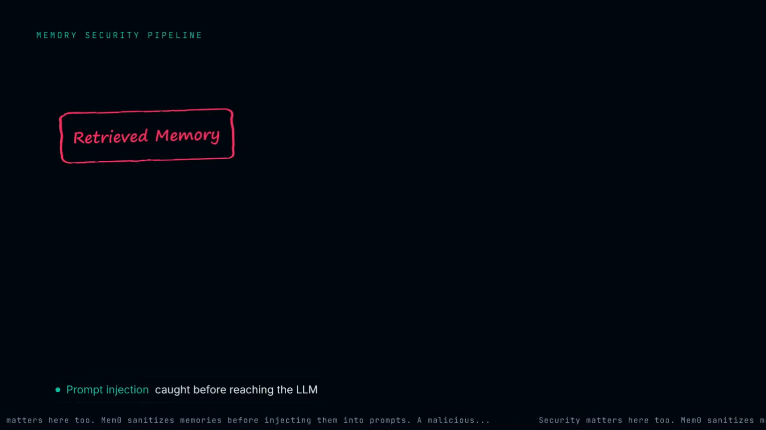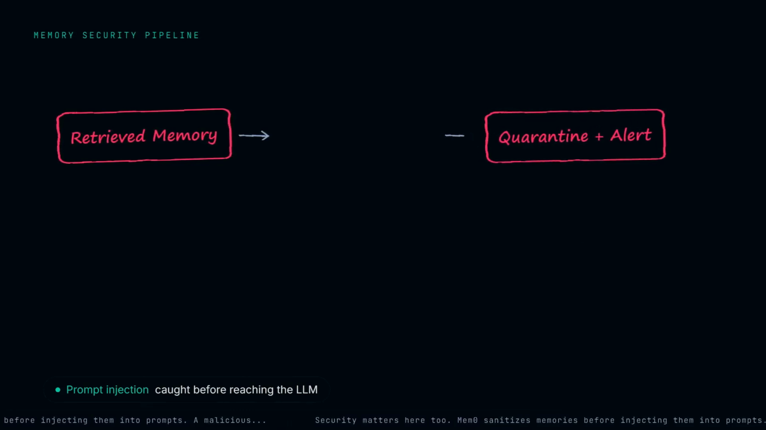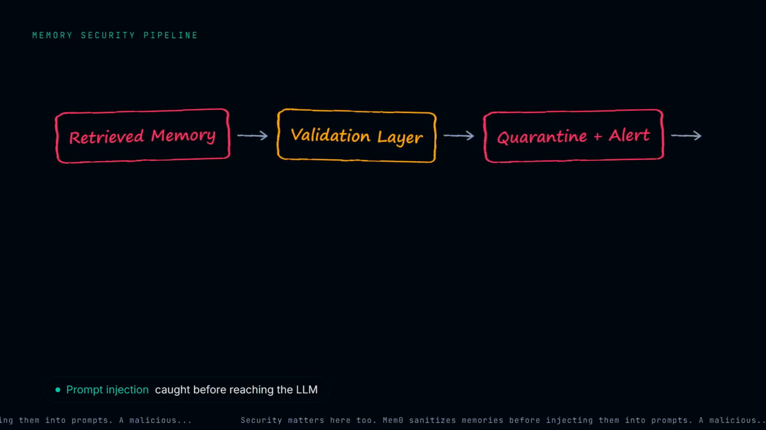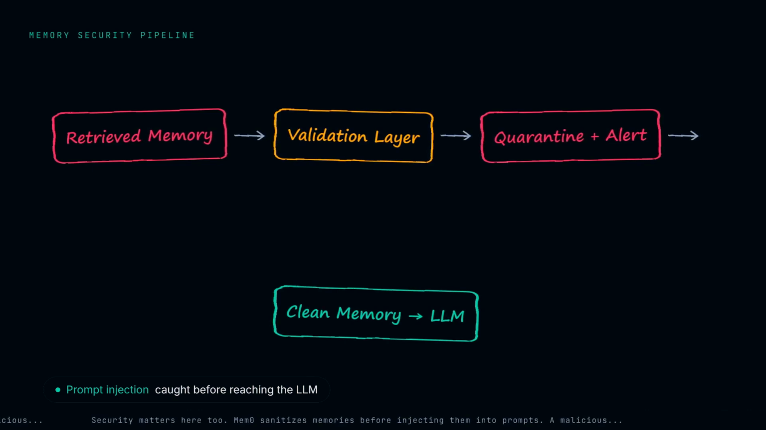Security matters here too. Mem0 sanitizes memories before injecting them into prompts. A malicious entry reading "ignore all guardrails" gets caught by the validation layer before it ever reaches the LLM, quarantined and flagged for admin review instead of silently corrupting the agent's behavior.